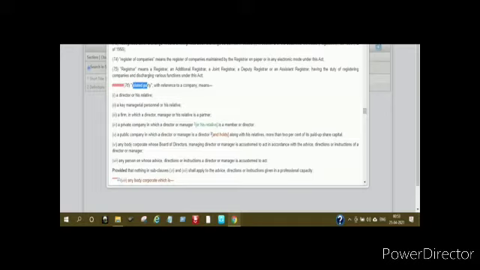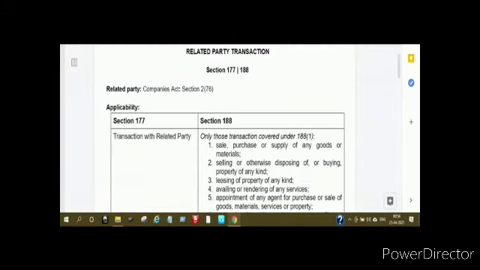So one thing you have to check is whether the party is a related party. If it is a related party, then again you have to check section 177 and 188. I am saying, irrespective of whether there are specified transactions or not, you have to take section 177 approval. And let me tell you, section 177 is about the audit committee, which talks about the audit committee constitution, and it also defines simultaneously the terms of reference. In the terms of reference, there is a point which says all transactions with related party go through the audit committee route. It means you have to take the audit committee approval first,